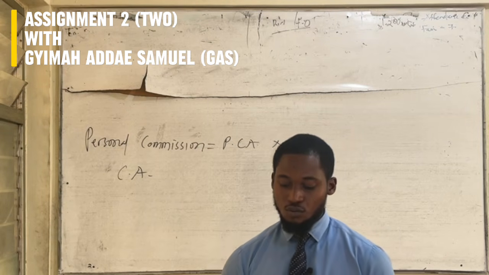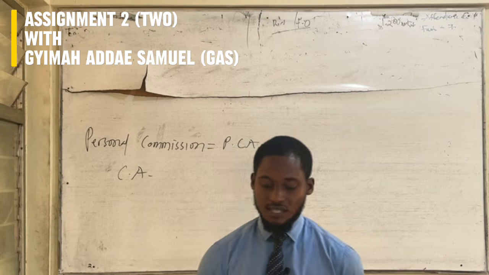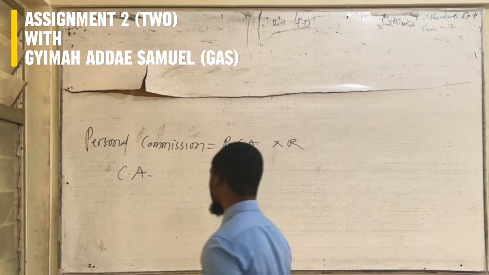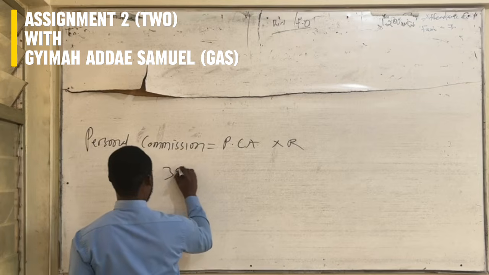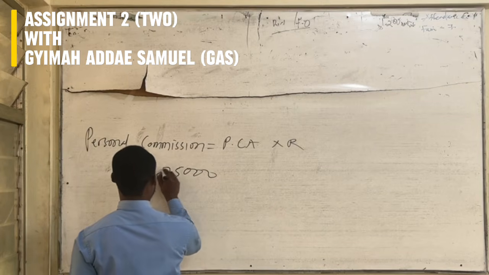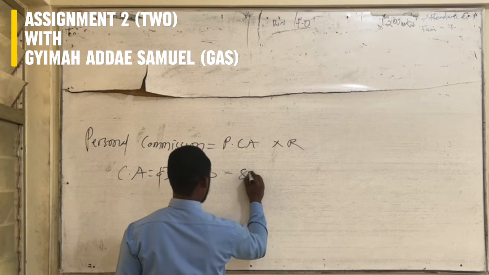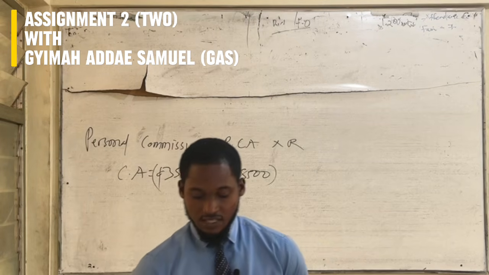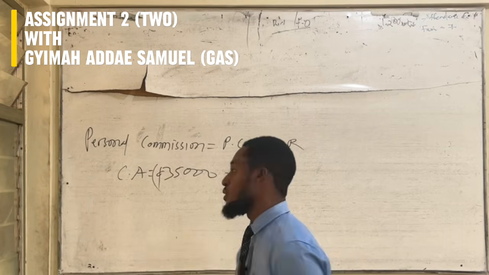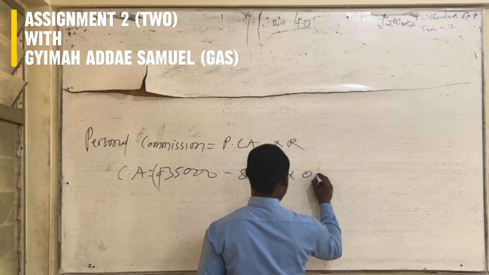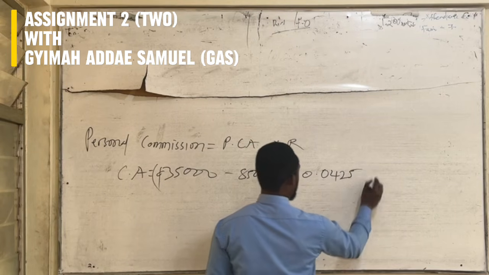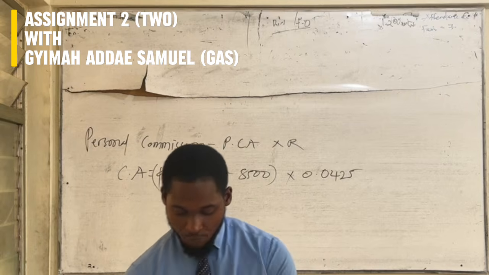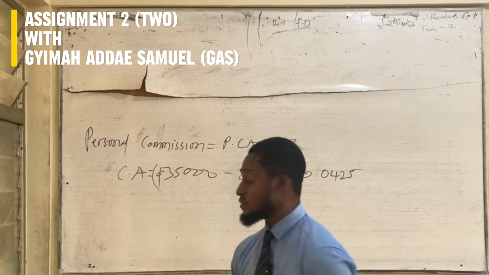So in this question, there was no return, so it becomes your sales, which is 35,000 minus your quota, which is 8,500 Ghana cedis. Then you multiply it by your rate, which is 0.0425. So the commission amount is 26,500.